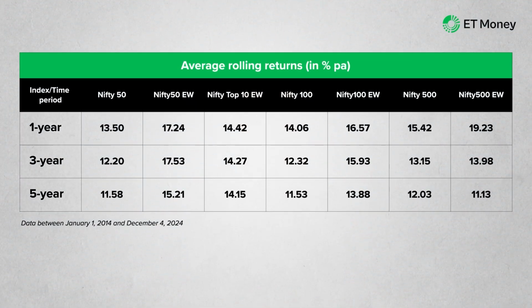As you can see, except for one case, across all periods, the equal weight variant performed better than the parent. The difference can be quite steep too. For instance, over 3-year periods, the Nifty 50 has delivered an average rolling return of 12.2% per annum. For the Nifty 50 equal weight, that's 17.53%, a wide gap of 5 percentage points.